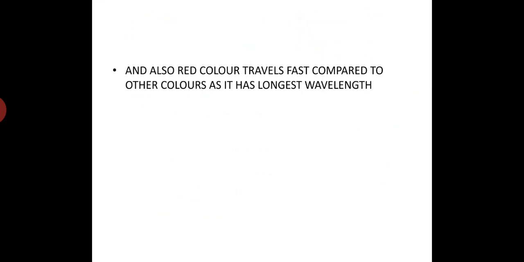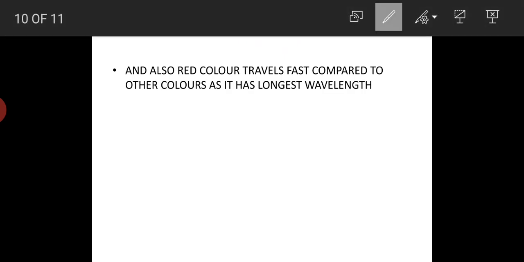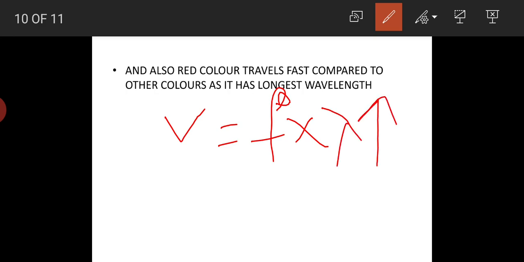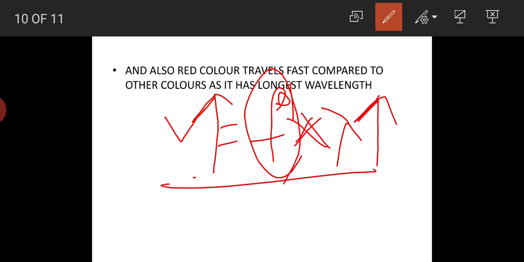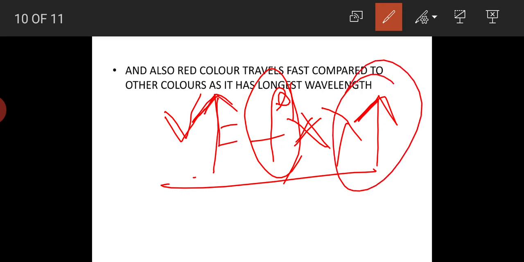And also, red color travels fast compared to other colors as it has the longest wavelength. We know that v is equal to frequency times wavelength. So when wavelength increases, then velocity also increases, because frequency remains constant. As a result, the velocity of red color will be very high because of its high wavelength.